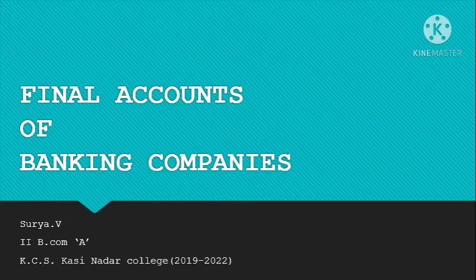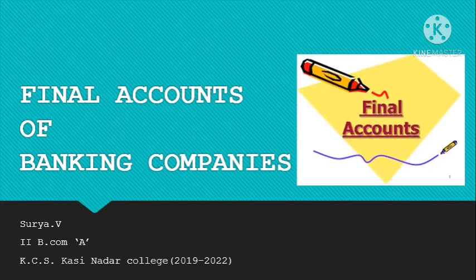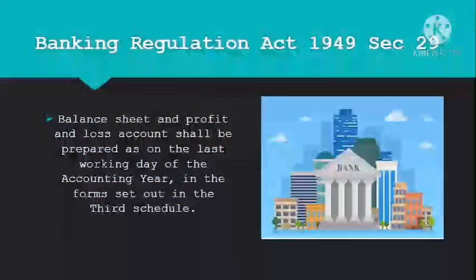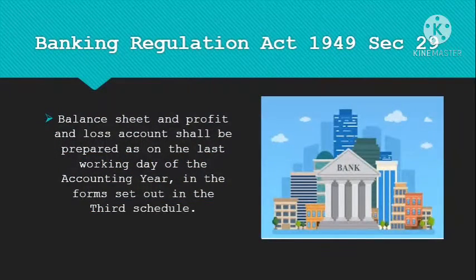Today we see one format in banking companies. Banking companies are regulated by the Banking Regulation Act 1949. As per the Act, a banking company means any company which transacts the business of banking in India. The section in the Act which guides the final accounts of banking companies is Banking Regulation Act 1949, Section 29.